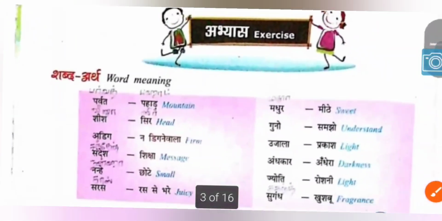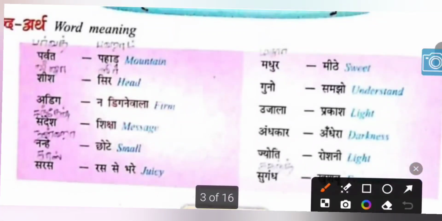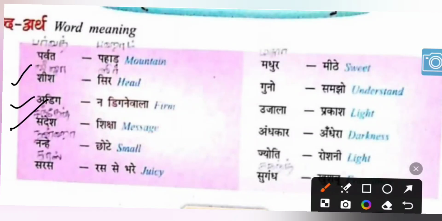So Abhyas, Shabdarth. Parvat is mountain, Pahad. Sheesh is sir, head. Adig is na digne wala, which doesn't move, so very determined. Sandesh is Siksha, the message or the lesson which we learn. Nanne is small, tiny. Saras is ras se bhare, full of juice, in the sense full of joy.